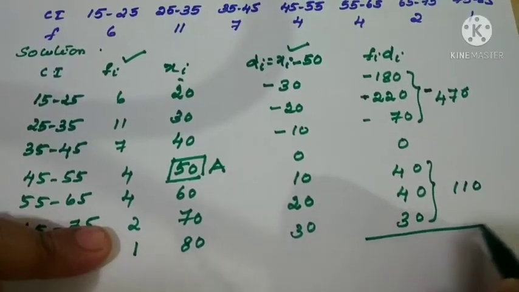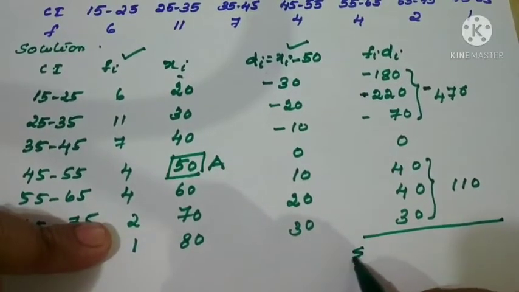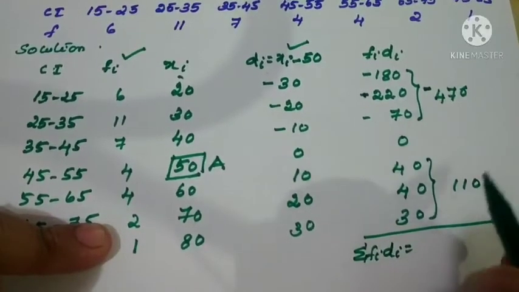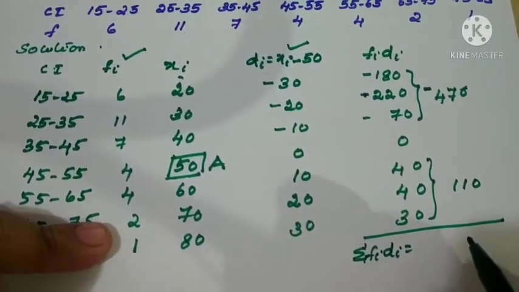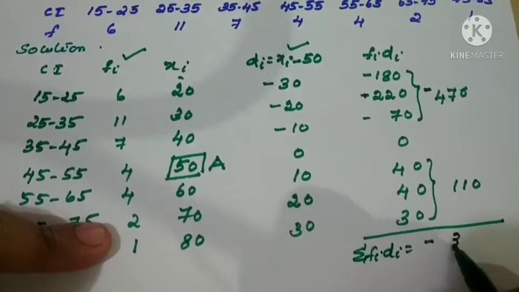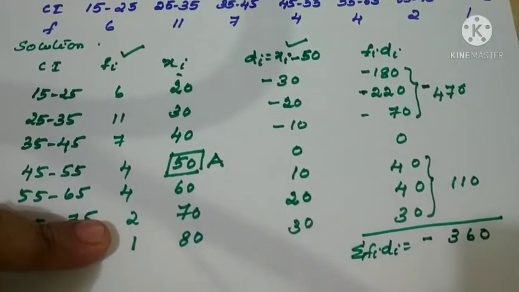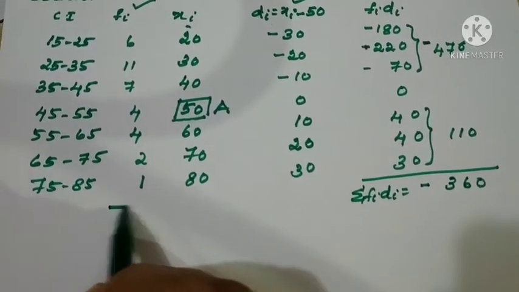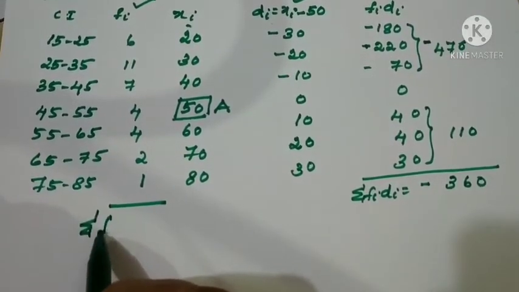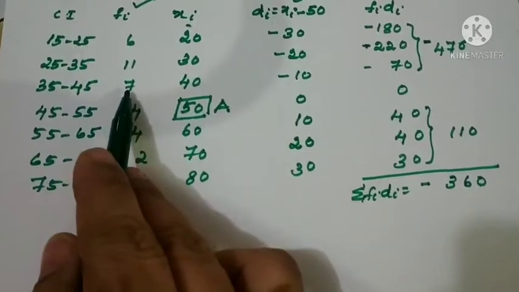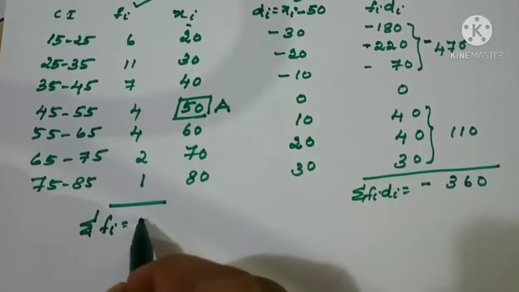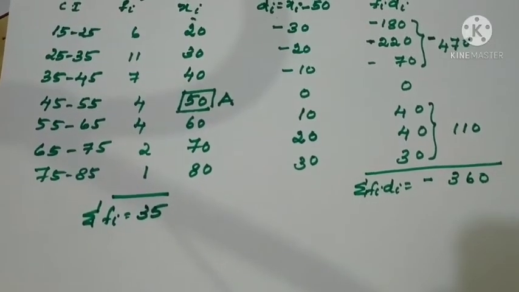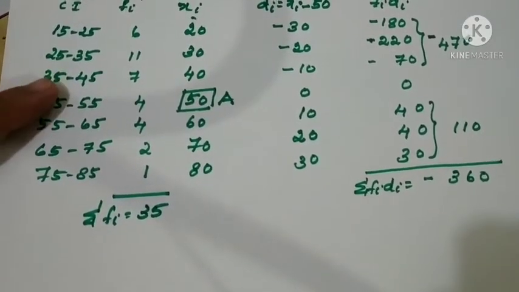So sigma fi di is minus 470 plus 110, it is minus 360, right? Now what is one more step? We have to find sigma fi. If we add, it is 35.